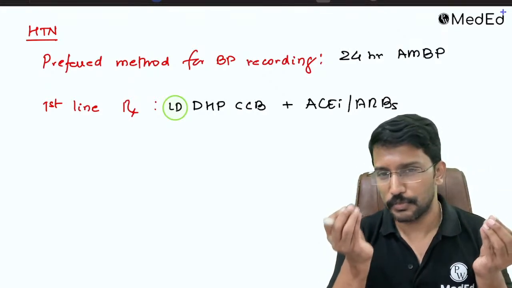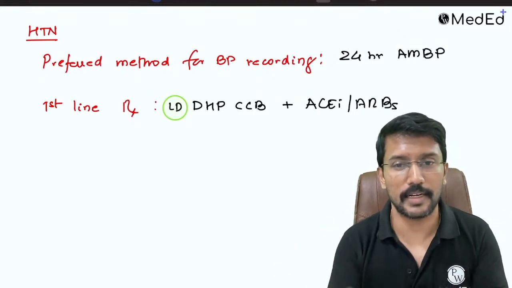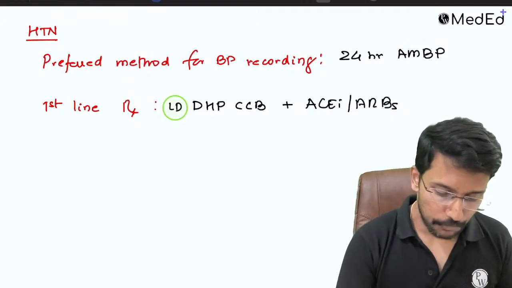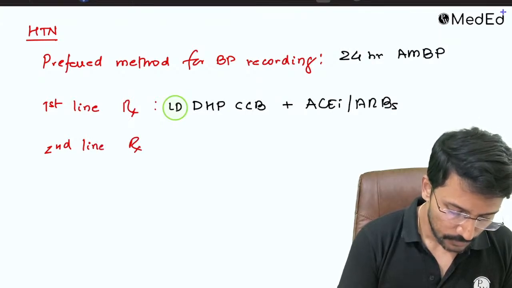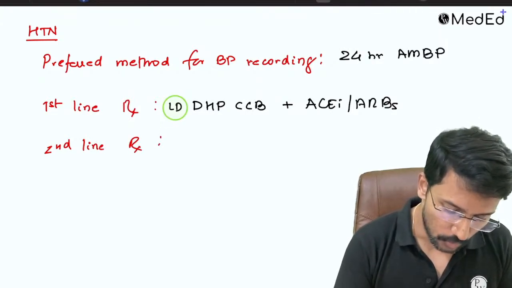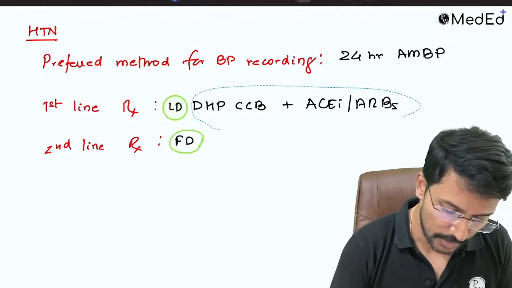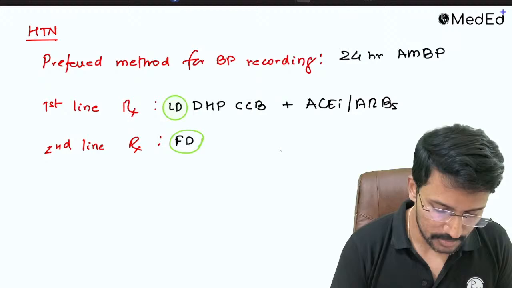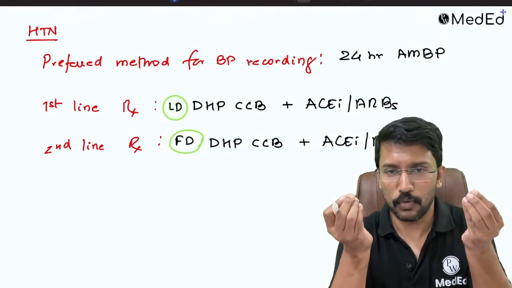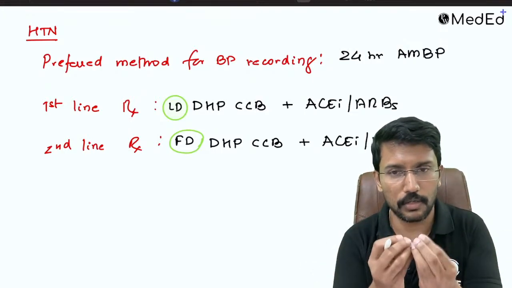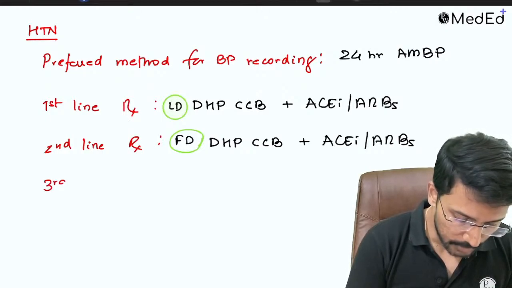But instead, if I use smaller doses of two drugs, I get a synergistic result. I will be able to control the BP with minimal side effects of the drugs. If that fails to control, right, then we go for the second line. What we do in the second line is we just switch over this low dose combination to the full dose combination. Full dose combination of dihydropyridine calcium channel blockers and ACE inhibitors is the second line. Basically, I start with small doses of calcium channel blockers and small doses of ACE inhibitors. Controlled, good. Not controlled, then I go to the full dose of both the drugs. Not controlled, we get into the third line medications.